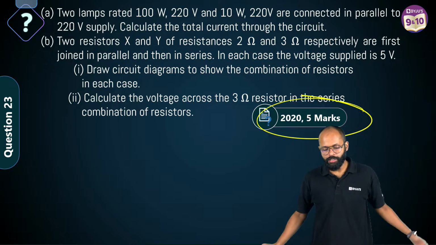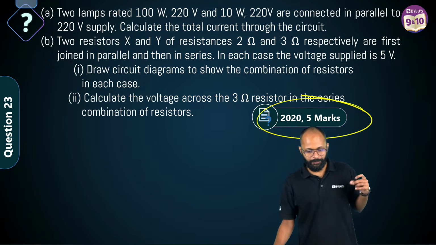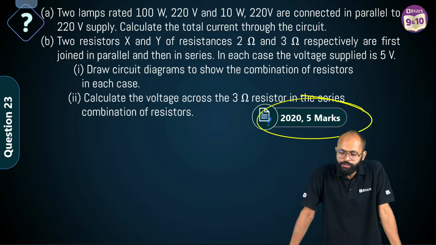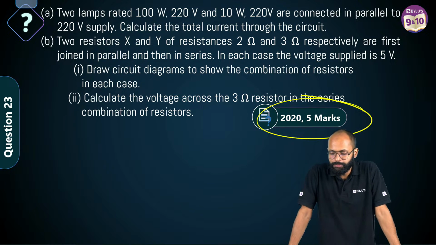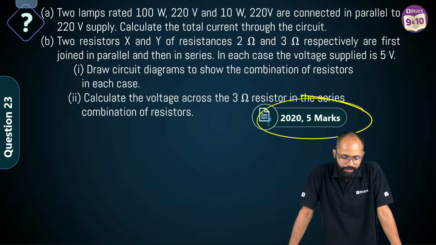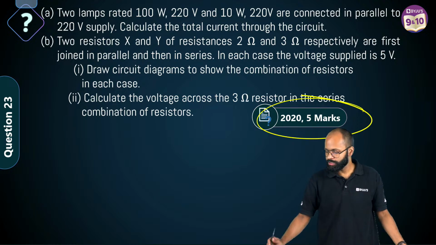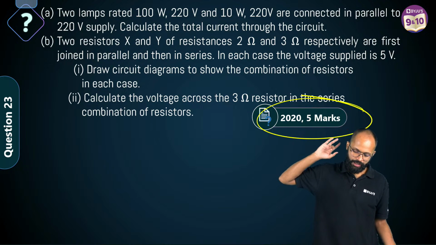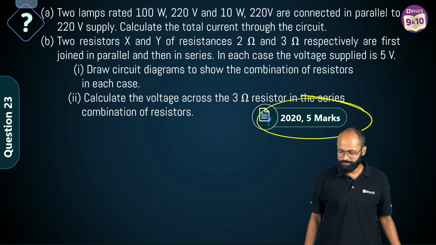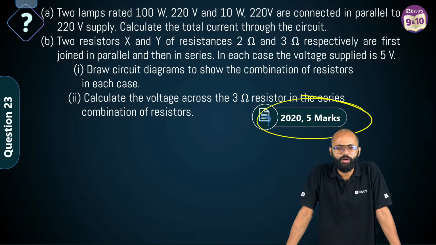Two lamps rated 100 watt 220 volt and 10 watts 220 volts are connected in parallel to 220 volt supply. Calculate the total current through the circuit. First wala. Yes, not visible. Why? Himanshi, nice one. Come on.